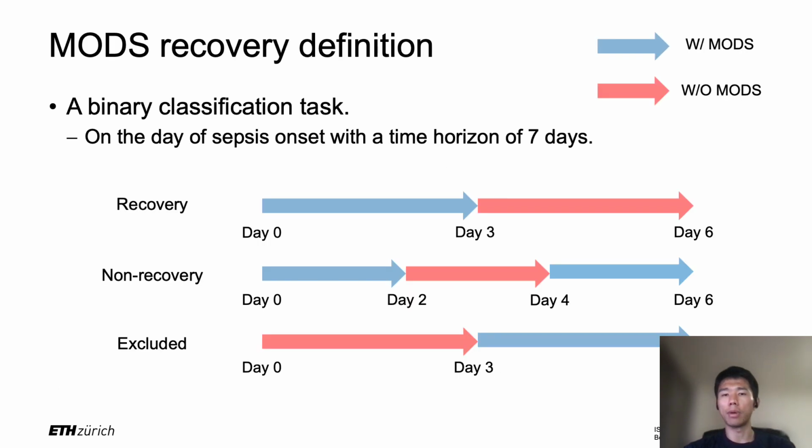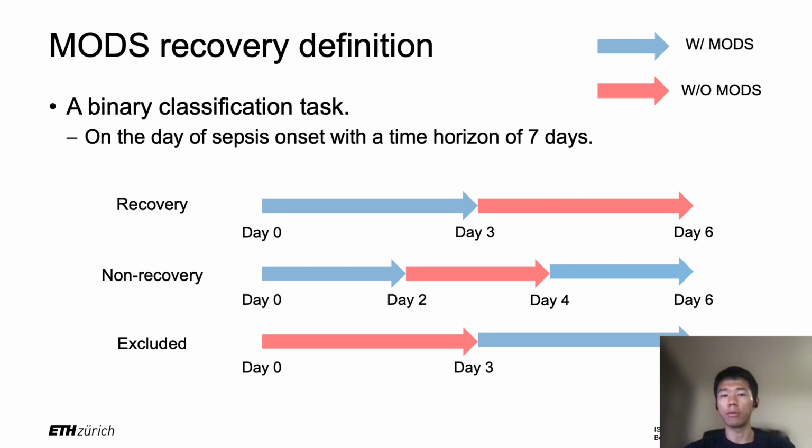Then let's give a proper definition of mouse recovery. We formulate this as a binary classification problem, where we predict the chance of recovery from mouse in a week, using only the data from the day of sepsis onset. And here are a few example patients.